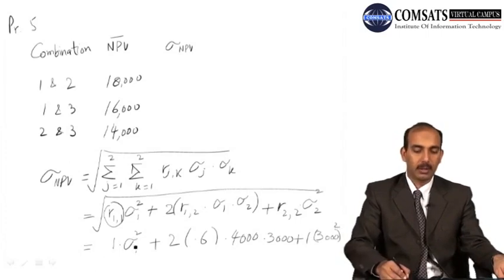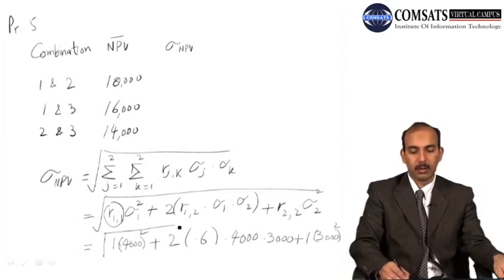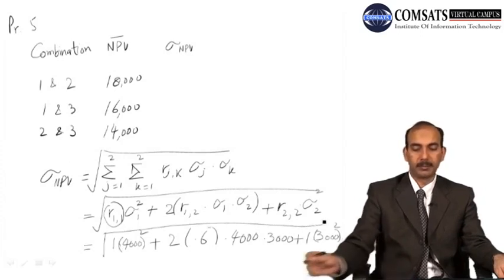And also we are given here the standard deviation of 1, and we have a square for it, so let's replace it with its value. So for proposal 1 the standard deviation is 4000, and we take a square of it, and square root of this whole equation.